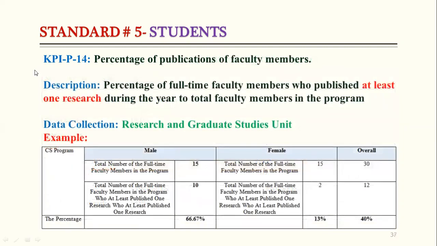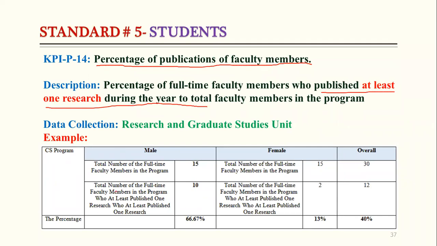Now, if we go and see KPI number 14, KPI number 14 is discussing the percentage of publication for faculty members. So now we move toward the research side. If we see the description, it is the percentage of faculty members who published at least one research paper during the year from the total faculty members in the program.